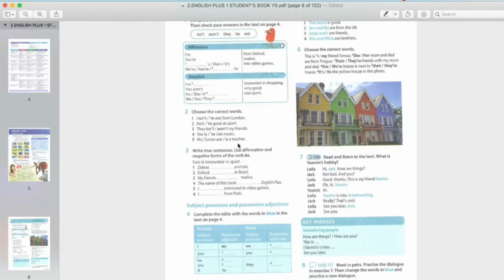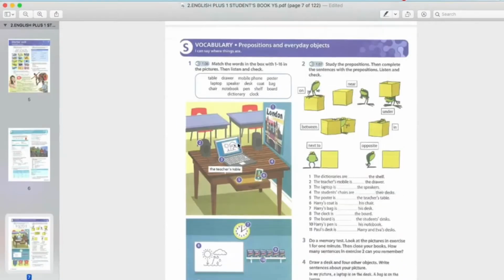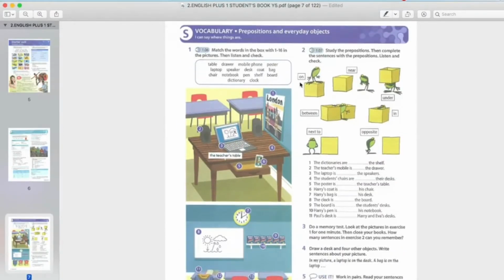Okay, and then prepositions and everyday objects. Prepositions, lokasi sesuatu barang. On means atas, ada objek. There must be a surface, kena ada permukaan atau objek and something ada atas objek tu. And then we can say on, atas, on the box. Near, near ni dekat, bersebelahan, dekat-dekat, near the box. Under is bawah kotak, under the box.